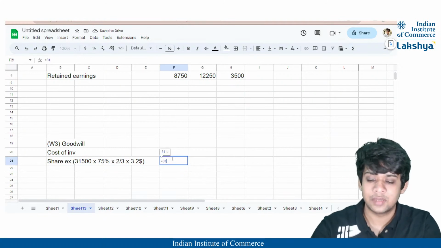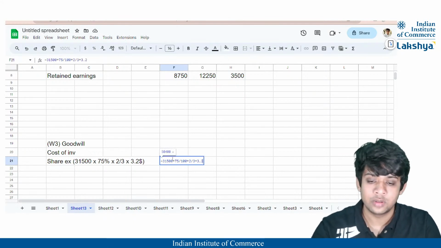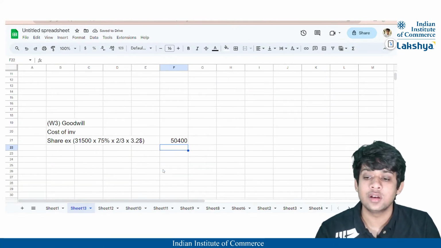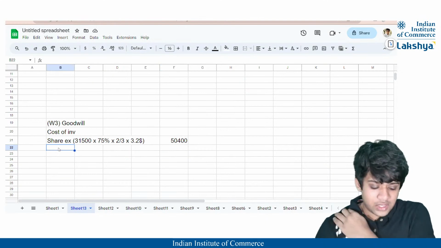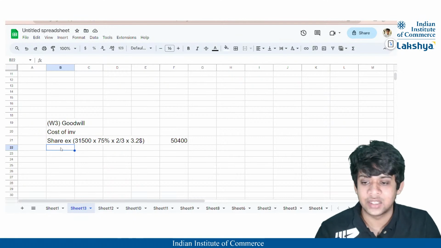So our total will be 31,500 into 75% into 2 divided by 3 into $3.2. That will be 50,400. So 50,400 is our share exchange that we have calculated.